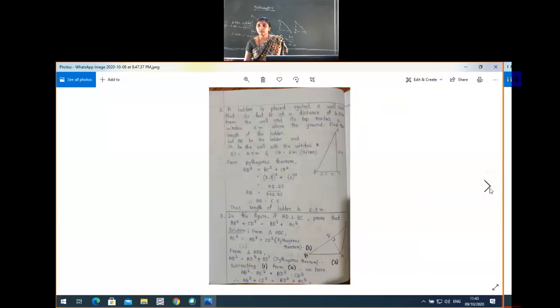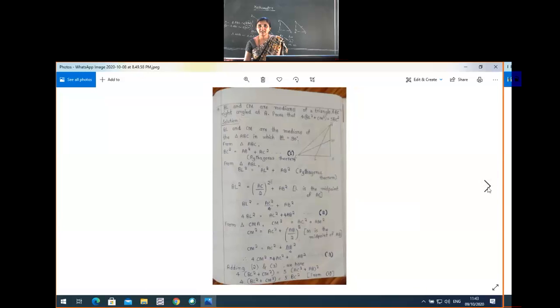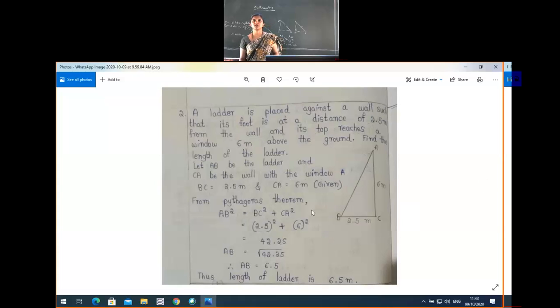Now we'll go to the second one. Here, second question. A ladder is placed against a wall, such that its foot is, one second students,